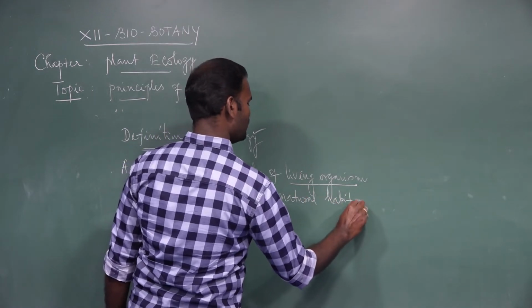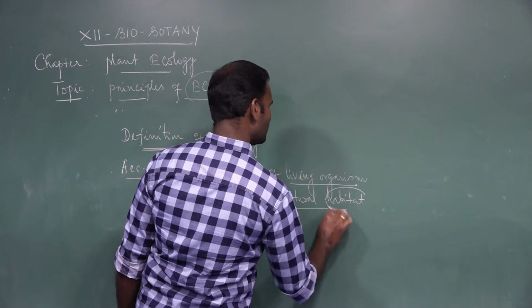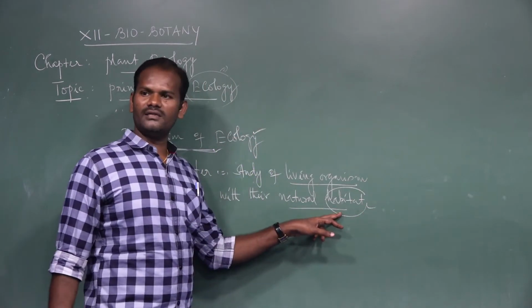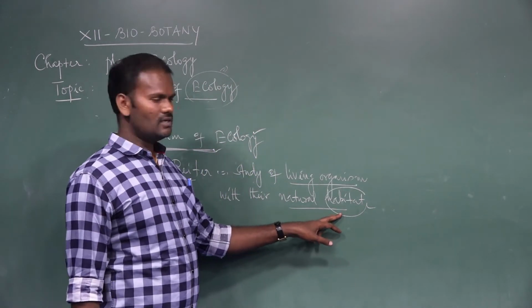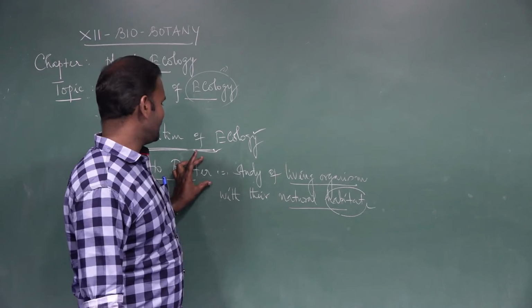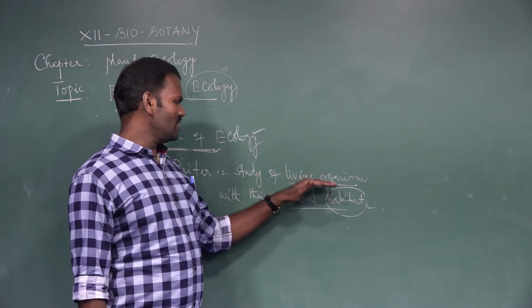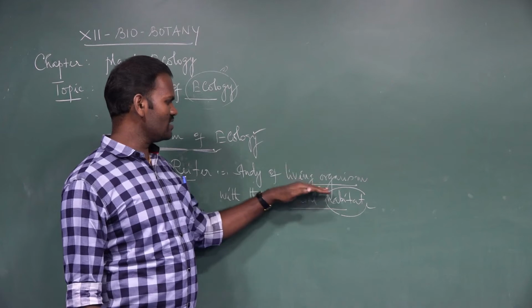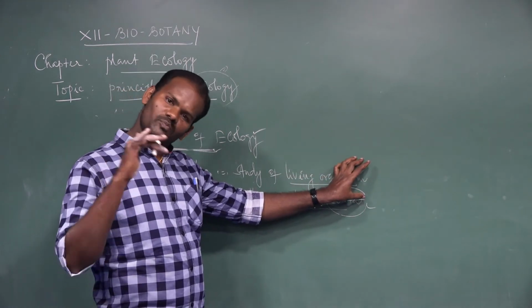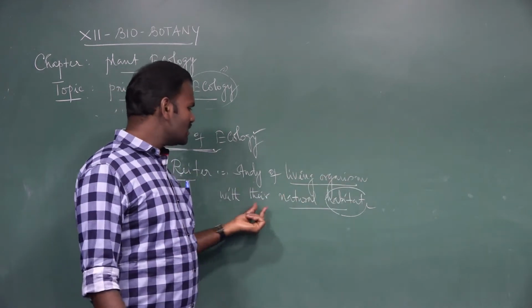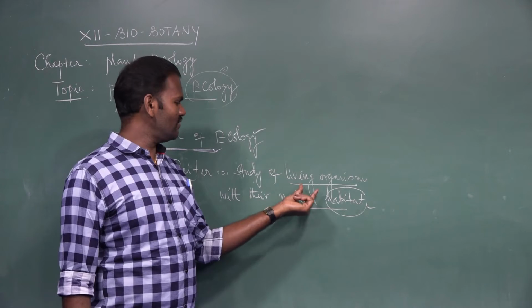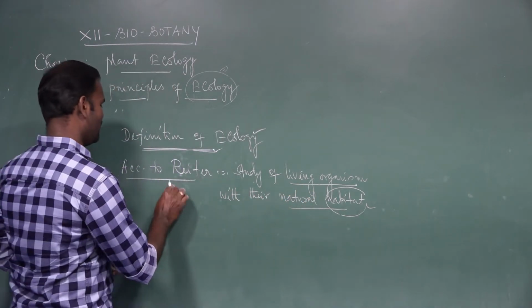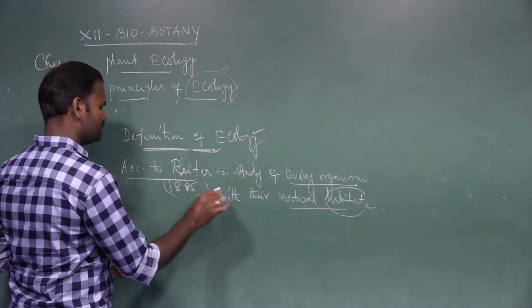Habitat is nothing but a place where the organism can live. So according to Reiter, ecology is a study of living organisms, especially both plants and animals, with their natural habitat. This definition was given by Reiter in the year 1885.